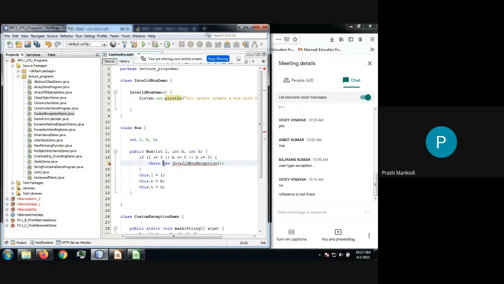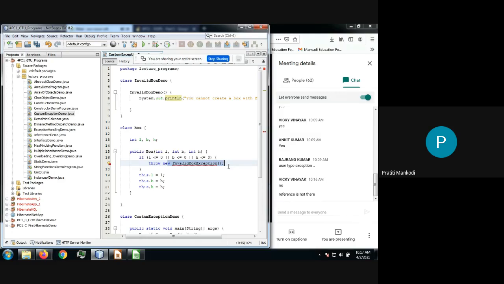We cannot throw, but why can we not throw it? Reference, fine, I don't need a reference. Anyone wants to try why I cannot throw? The answer is correct. That is no, I cannot throw yet.